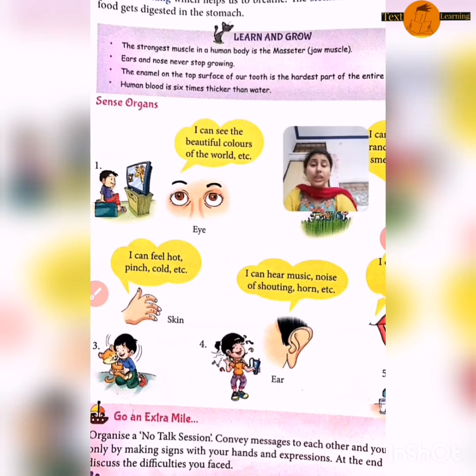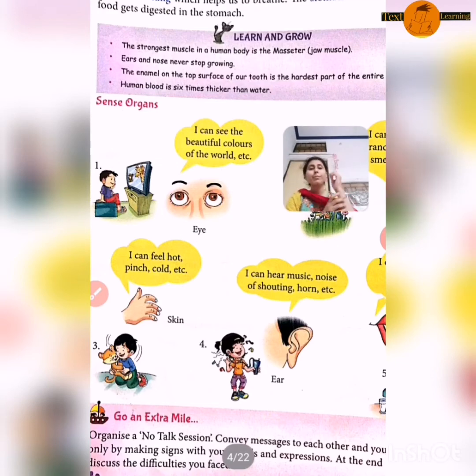Third is the enamel on the top surface of our teeth is the hardest part of entire body. Do you know this white area of teeth? It is known as enamel, and this is the hardest part of entire body.